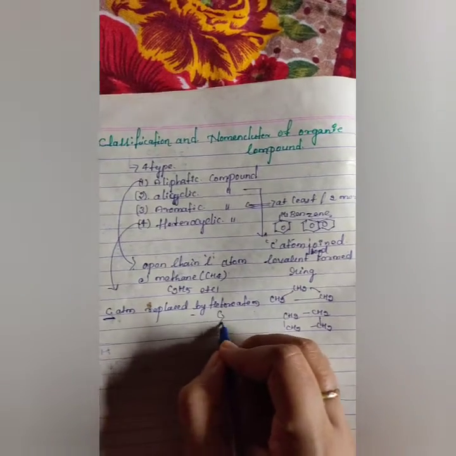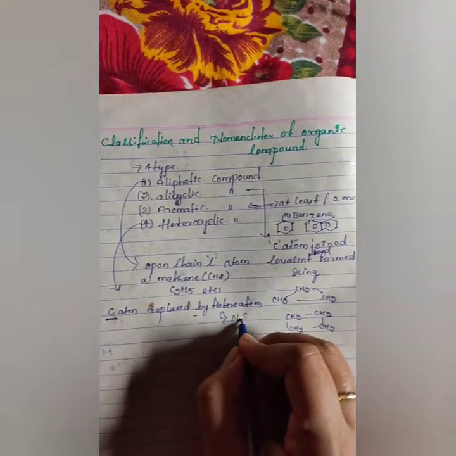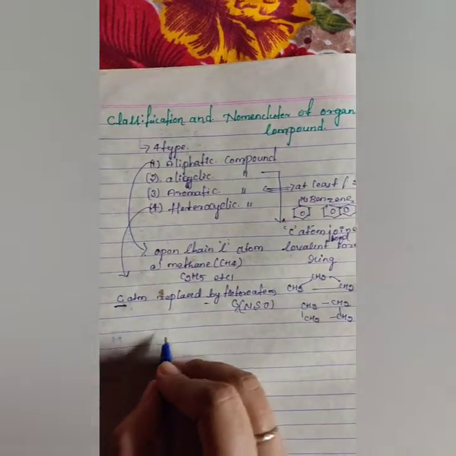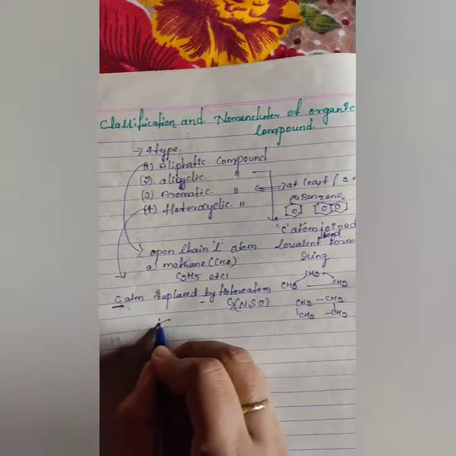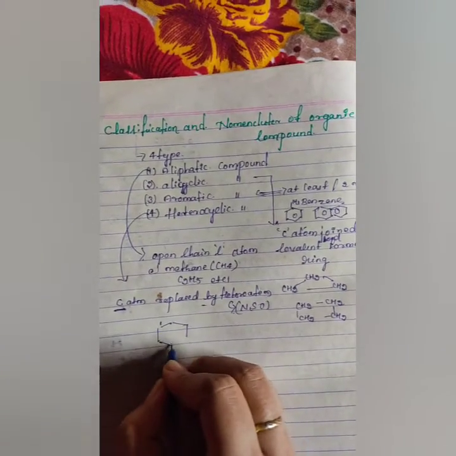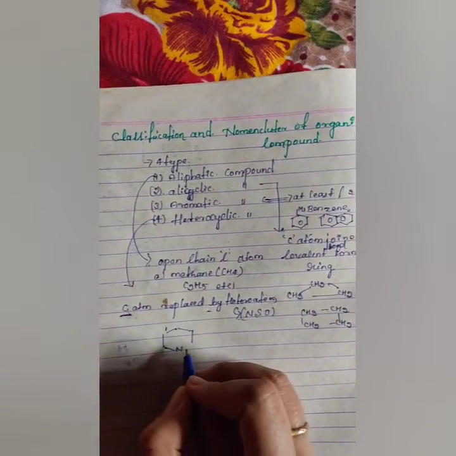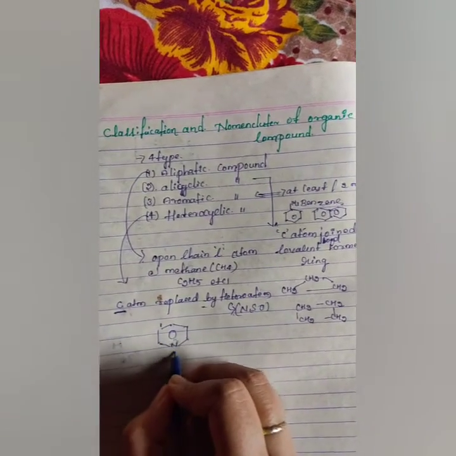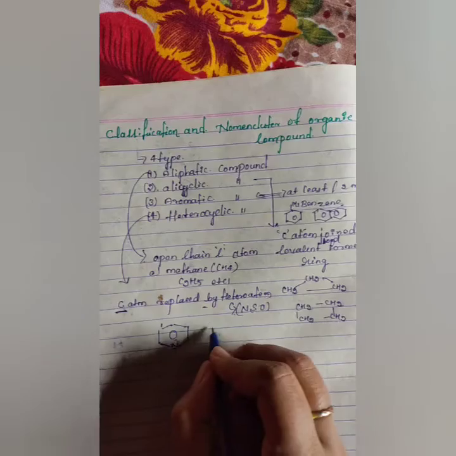Heteroatom means nitrogen, sulfur, and oxygen. This is called pyrrole. This one is a pyridine. One heteroatom is attached, replacing the carbon.